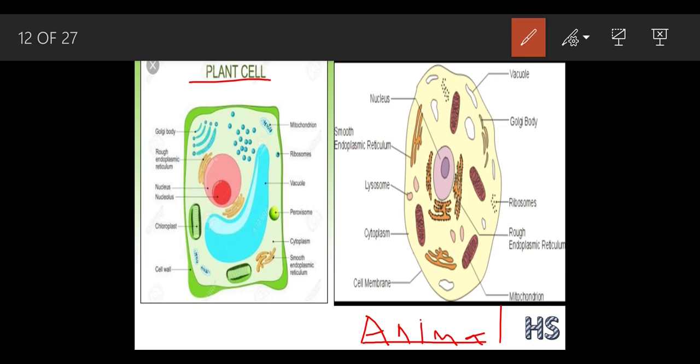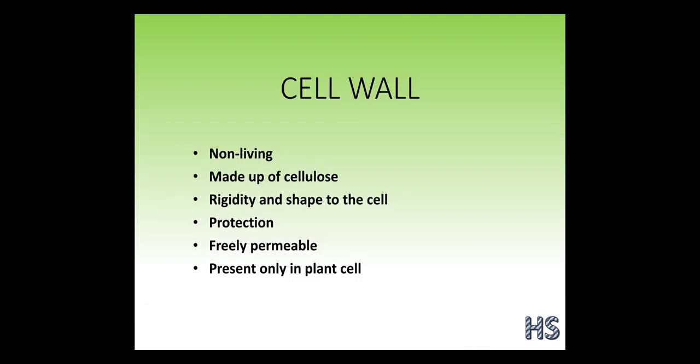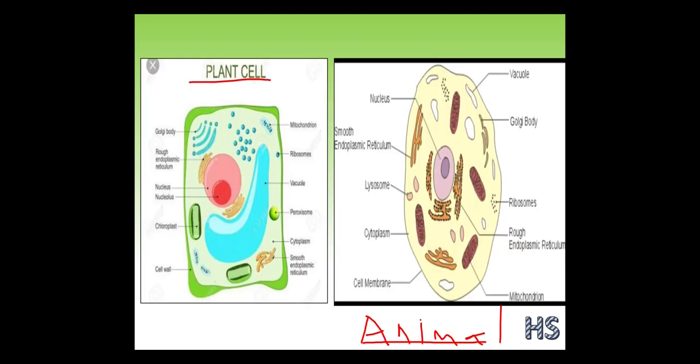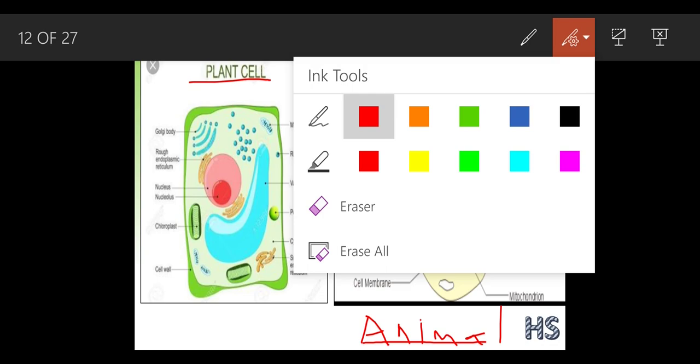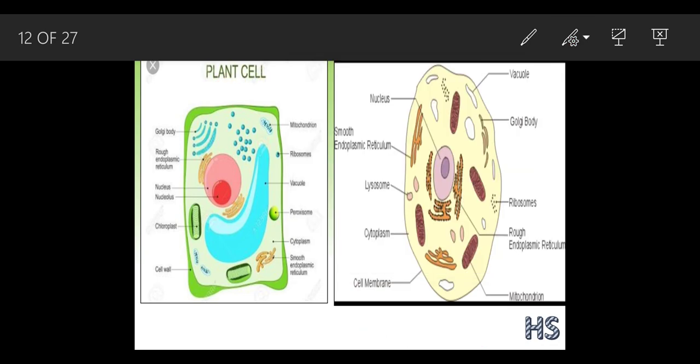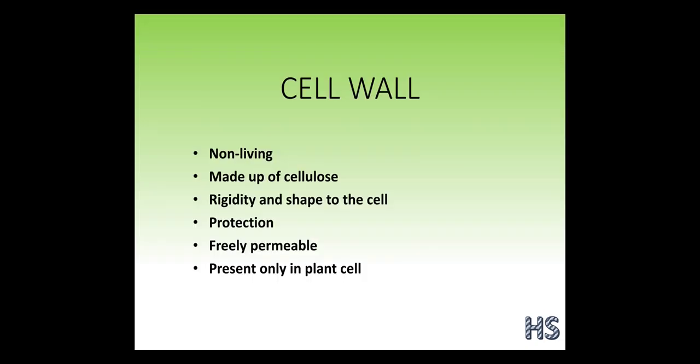Now we are going to start with each and every structure. The first structure is the cell wall. I'm going to make an arrow out here. This is the cell wall. The cell wall is the outermost structure, which is only present in the plant cell.